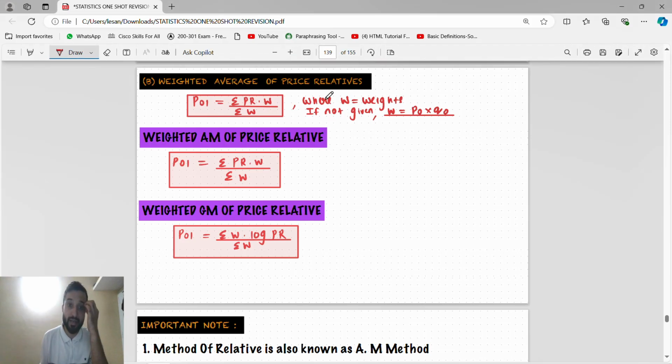Weighted average. Weighted average means, we have already done. What the weighted average means? Summation of P into W by summation of W. Same, log is not there.